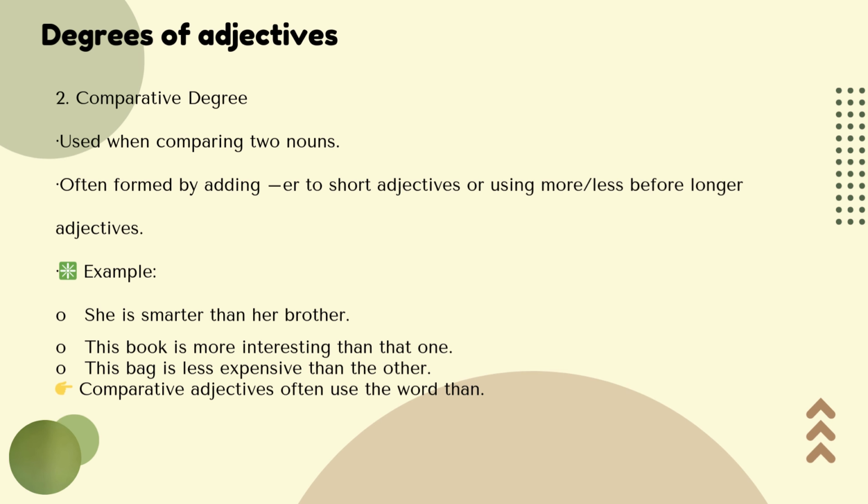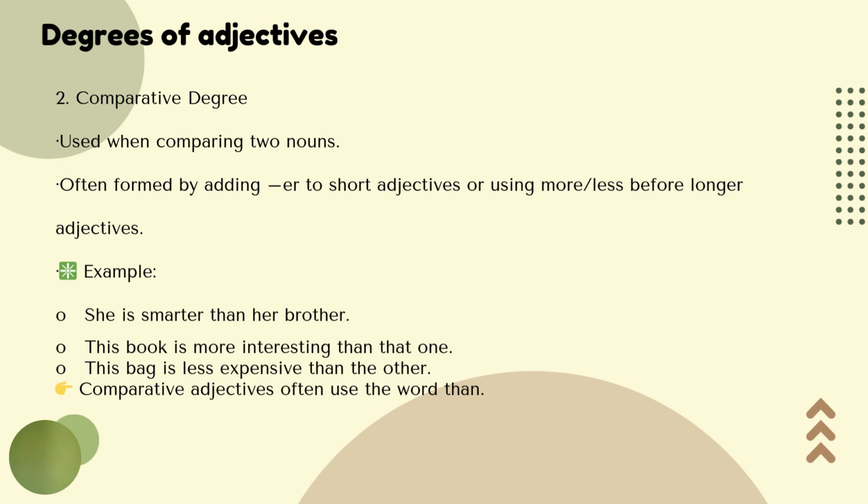So in comparative degree, you have to remember that the things that you compare are only two. Okay, so you just compare A and B, not A, B, and C. Okay, so you just compare two nouns, and then mostly you will add er, suffix er, for short adjectives. For example, short, shorter, young, younger, old, older.